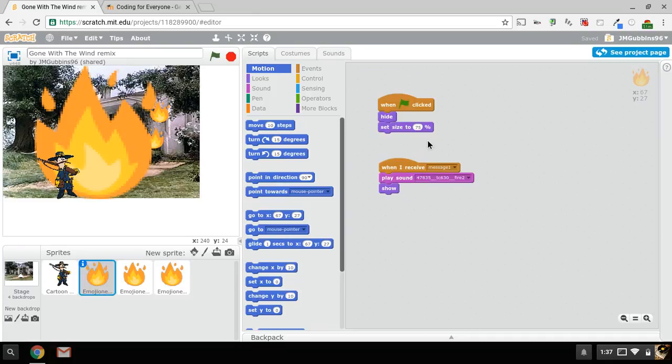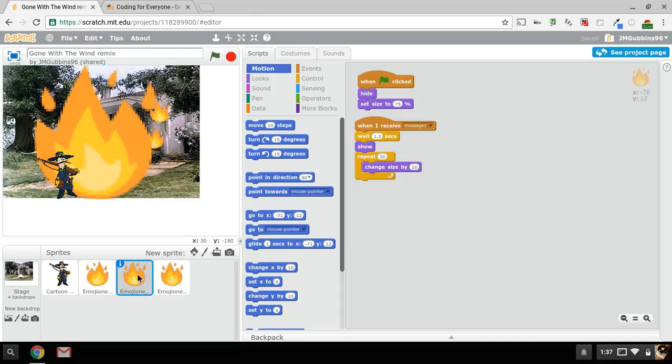Now I copied this code into the other fire sprites, and I'll show you why I did that. So we got that starting code here, but now when it receives message 1, it's going to play a sound that I downloaded from freesound.org under a Creative Commons license. And if you look at my description, you'll actually see the attribution for it. And then it's going to show that little fireball.